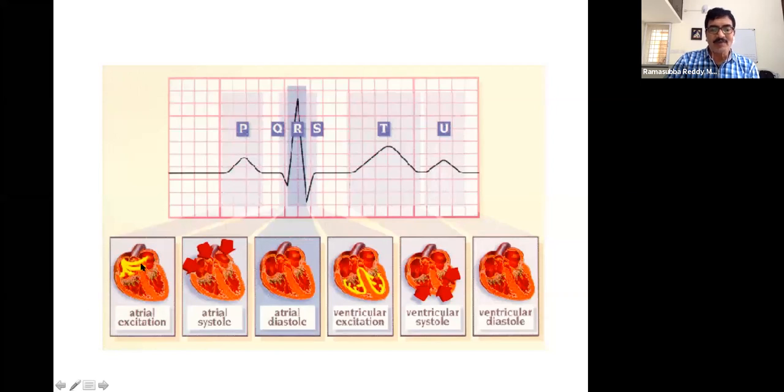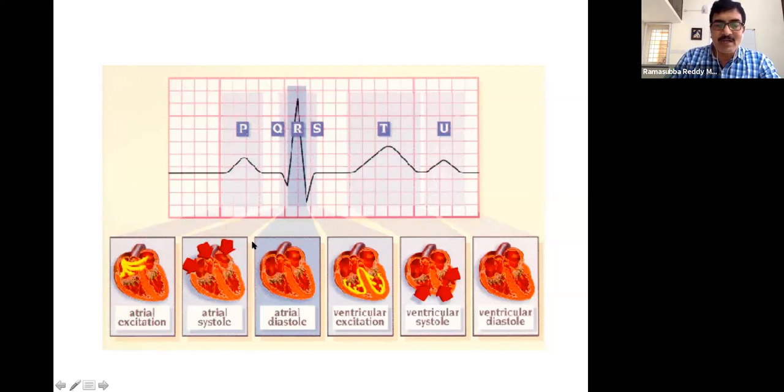After activating, or depolarizing, the atria, the impulse comes to the AV node, which lies between the upper and lower heart regions, at the junction of the atria and ventricles, the atrioventricular node.